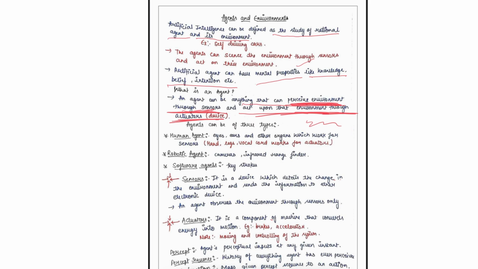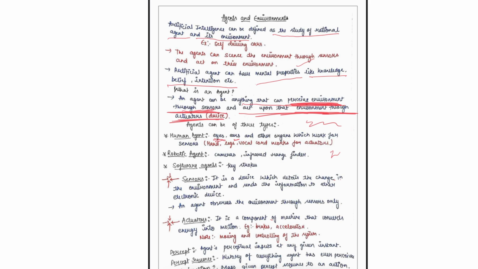My sensors are sense organs: eyes, ears, other organs. I'm teaching you right now and writing it. I am also speaking, so I'm responding to you through my vocal cord. So hands and vocal cords are actuators, and eyes, ears, and other organs are my sense organs.